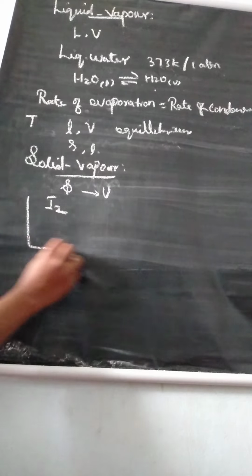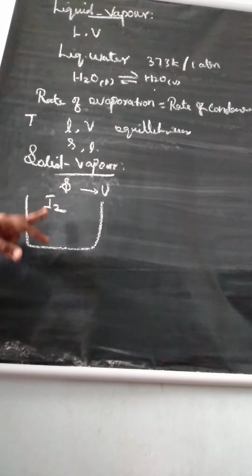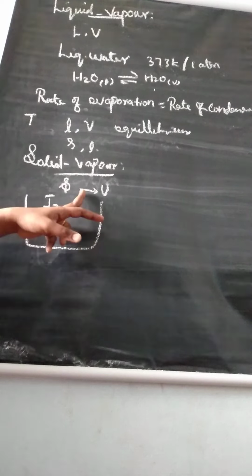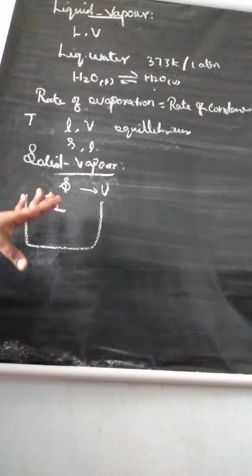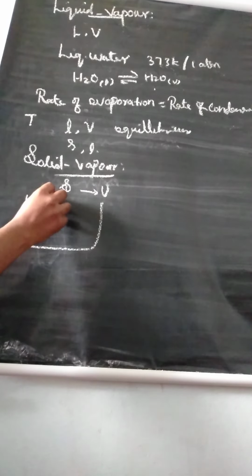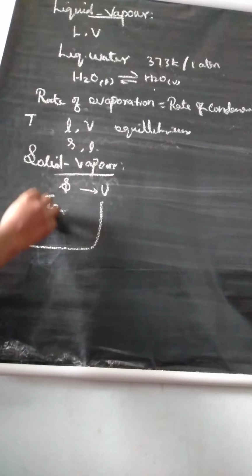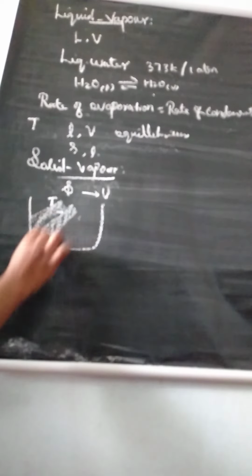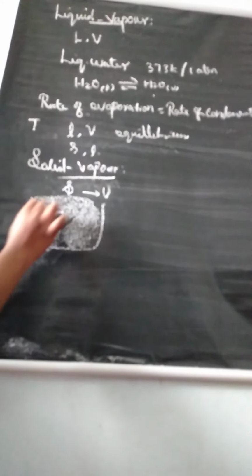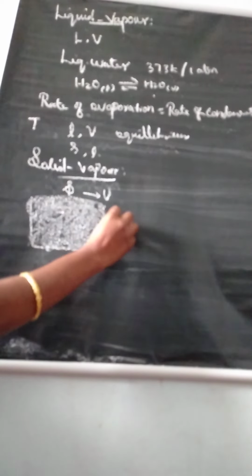Consider the simple example, solid iodine. This solid iodine is placed in a closed transparent vessel. After some time, the vessel gets filled up with violet vapor. After some time, if you look at this vessel, inside it is fully filled with violet vapor.